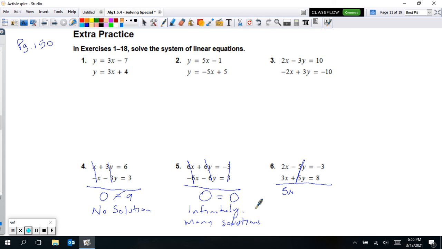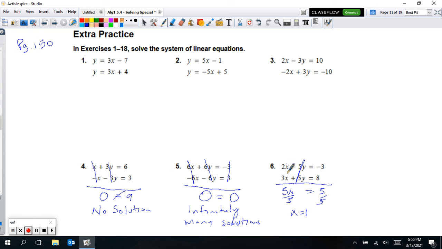This was true, so it's infinitely many. Now we're going to get one solution out of this one, and we want to find out what that solution is. So it doesn't just say determine, it does say solve the system. So we do want to figure out if it's going to be a solution. Take 3 away from 8, that's a 5, and then just divide by 5 on both sides. So that's going to be 5 divided by 5 is 1. X is equal to 1.